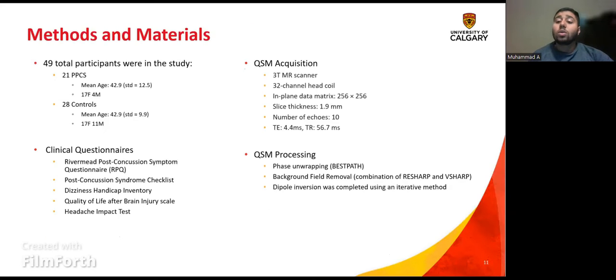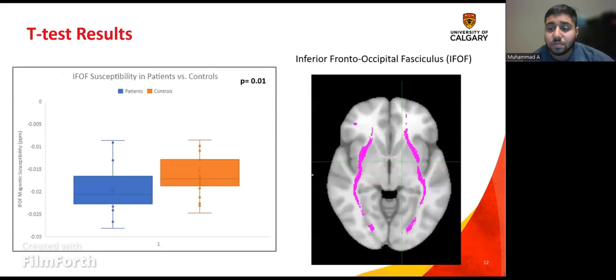For our study, we had a total of 49 participants, in which we had 21 patients and 28 controls. For our QSM acquisition, we used standardized acquisition. We also had some clinical questionnaires to make correlations between symptom burden and our QSM data. These were the Rivermead Post-Concussion Symptom Questionnaire, RPQ, the Post-Concussion Syndrome Checklist, the Dizziness Handicap Inventory, the Quality of Life After Brain Injury Scale, and the Headache Impact Test.